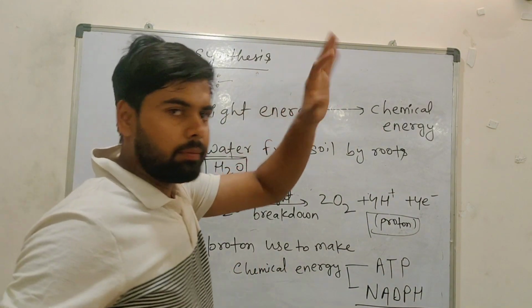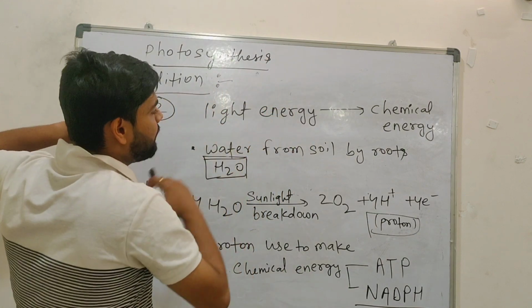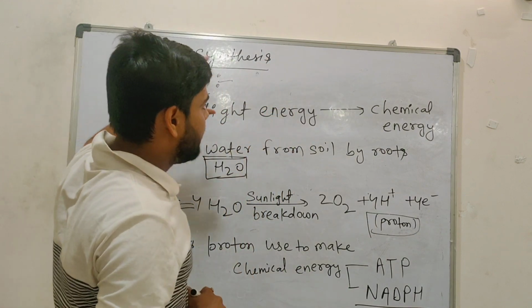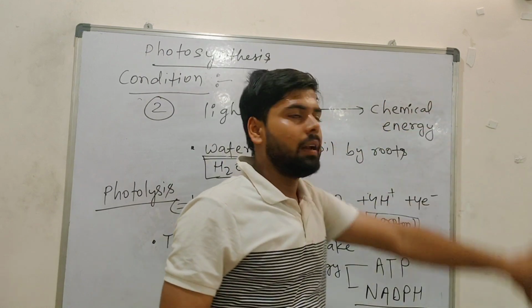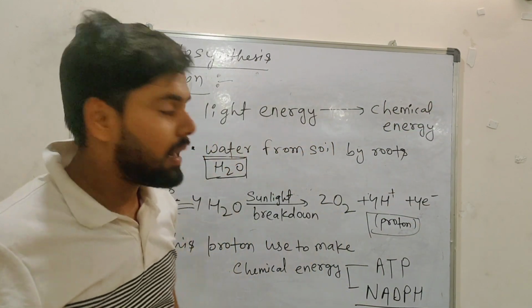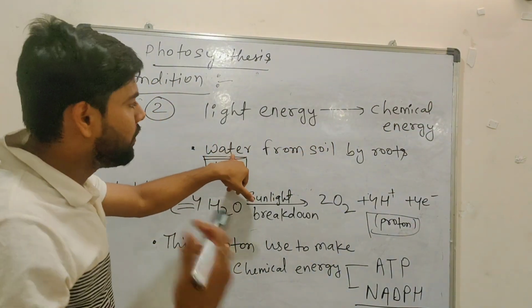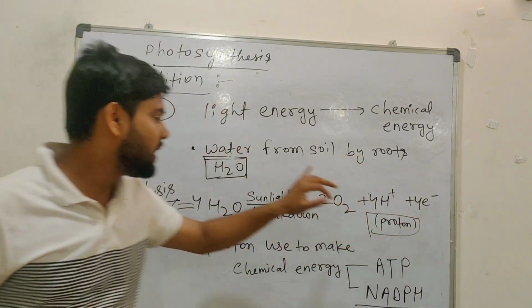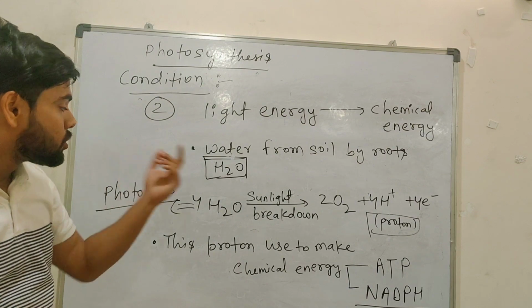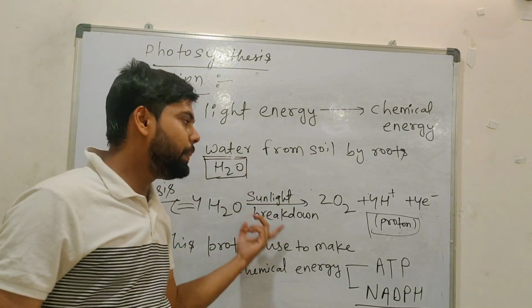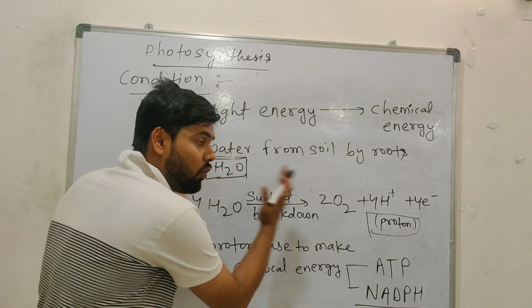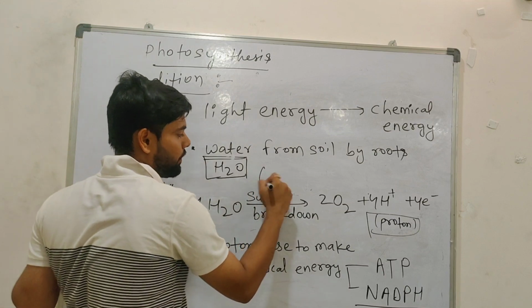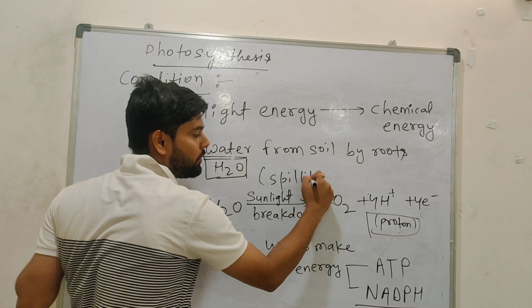Sunlight. Understand the topic now? Okay. Second point, the textbook says light energy will convert into chemical energy. How will it convert? Water from soil came by roots. Water, formula H2O. In that water sunlight will hit, so breakdown will happen, a splitting of water molecules basically.